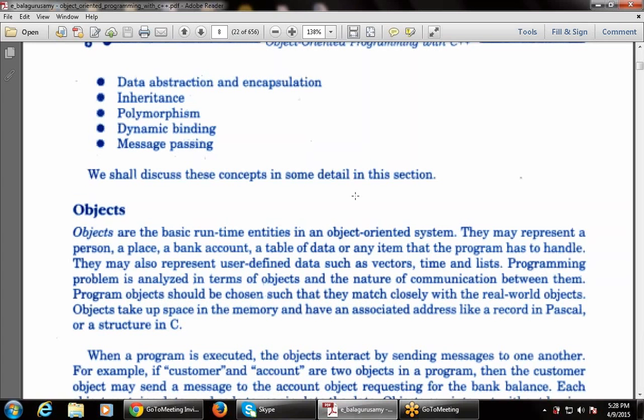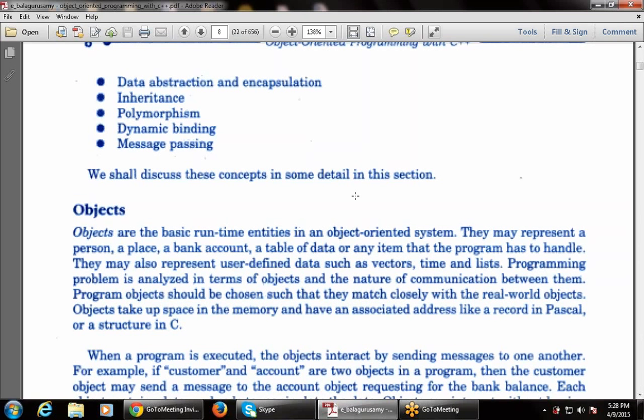So objects are the basic runtime entities used by the program. They may represent a person, a bank account, a table of data, or any item that the program has to handle. Anything that is a runtime entity is known as an object, right?